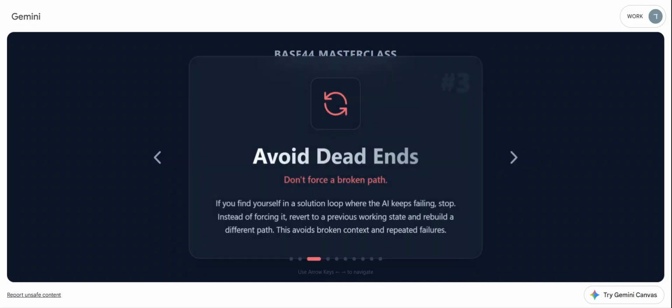One more thing. It's very important when we use Base44 not to reach a dead end. I mean, don't go the same way again and again if we get stuck.